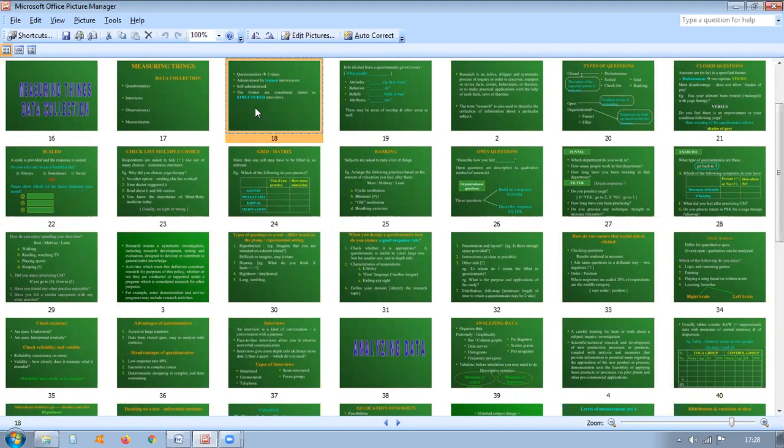So data form the basis for testing the hypothesis formulated in a study. We have seen what is hypothesis, how the hypotheses are formulated. To test this hypothesis formulated in a research study, what is the basis? Data forms the basis for this testing of hypothesis. So data also provide the facts and figures required for constructing measurement scales and tables. Here, which tools we can use for analysis purpose depends upon data.